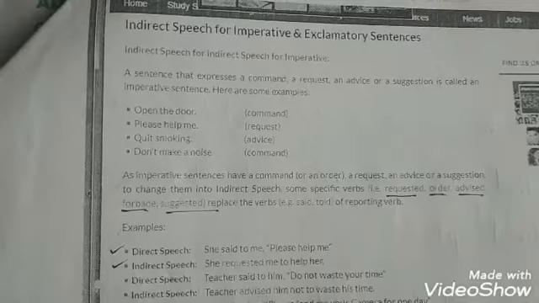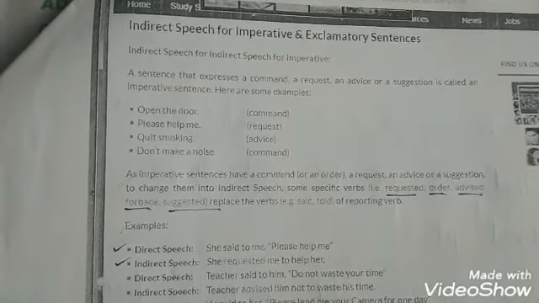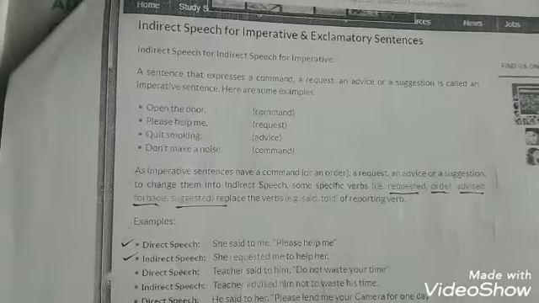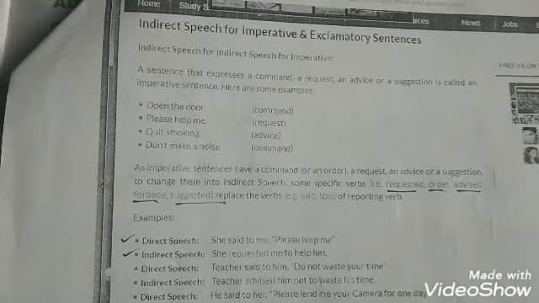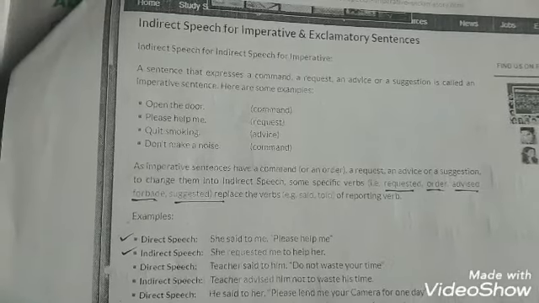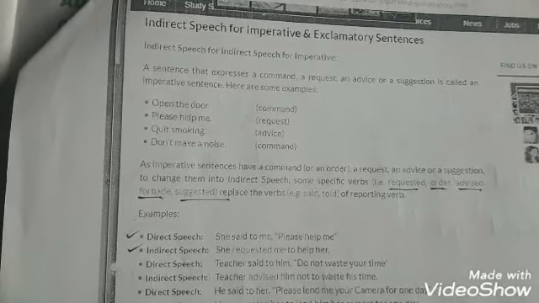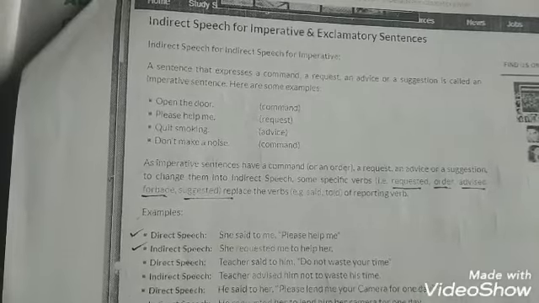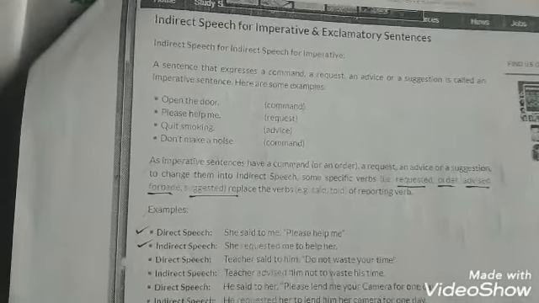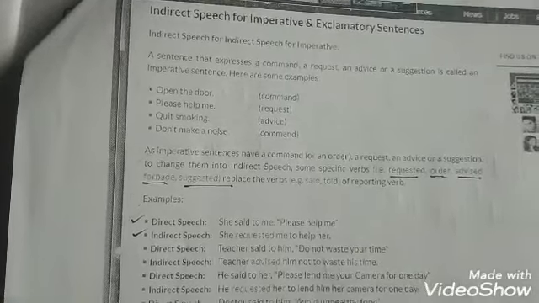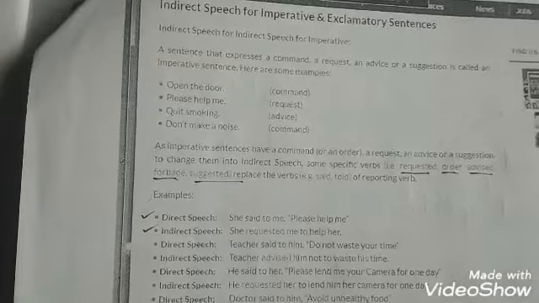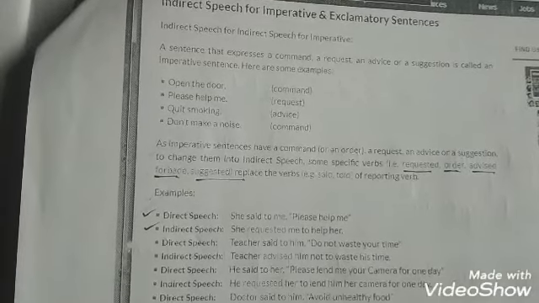Indirect speech for imperative and exclamatory sentences. As for imperative, let's see the definition of an imperative sentence. A sentence that expresses a command, request, advice, or suggestion is called an imperative sentence. Open the door, this is a command. Please help me, this is a request. And let's see the basic rule for imperative sentences.